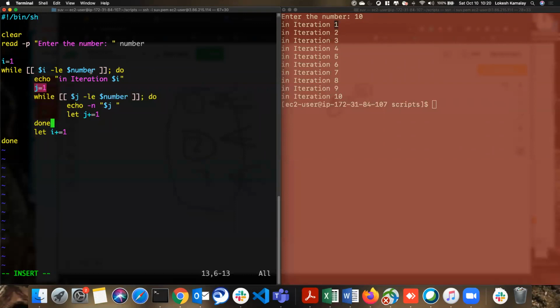Then come out and then go to the I becomes 3. 10 times. I becomes 4. 10 times. I becomes 5. 10 times. This is how the nested loop works. So I'm saving it. Now let's print.